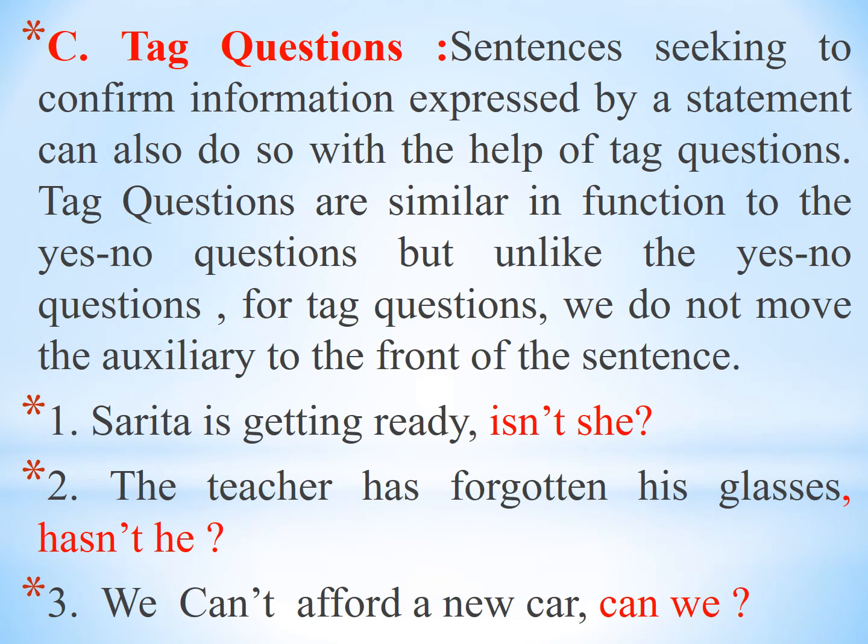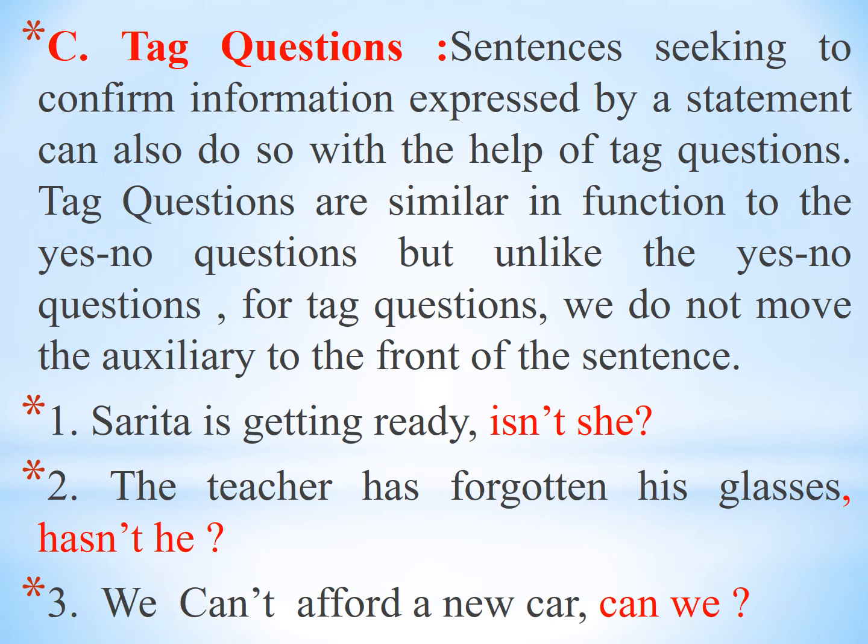Third type of interrogative sentence is tag question or question tag. Sentences seeking to confirm information expressed by a statement can also do so with the help of tag questions. Tag questions are similar in function to the yes no questions, but unlike yes no questions, for tag questions we do not move the auxiliary verb to the front of the sentence.